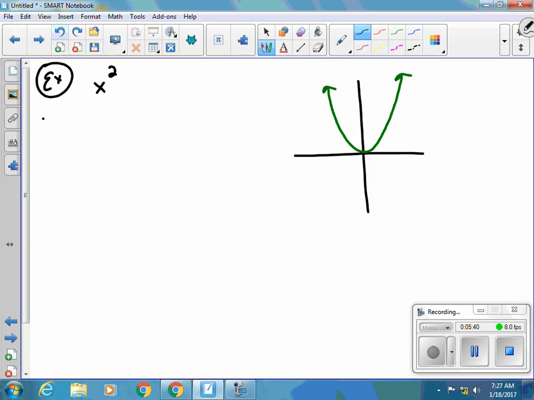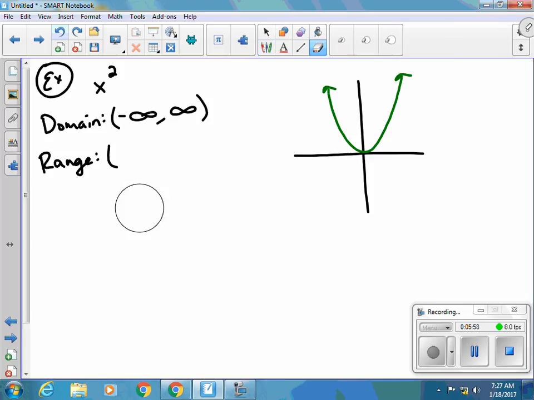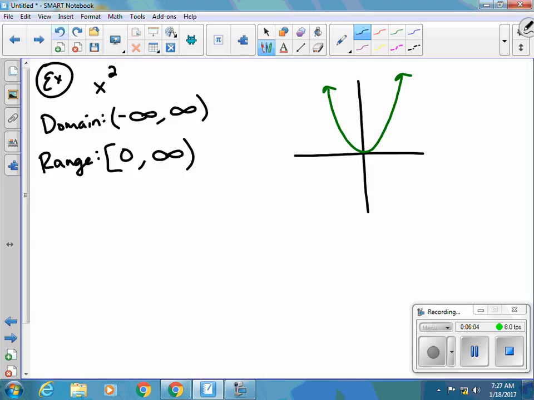So looking at this, our domain, we can pick any x values. Our range, though, depending on where your point is, for this specific graph that we are looking at is from 0 to positive infinity.